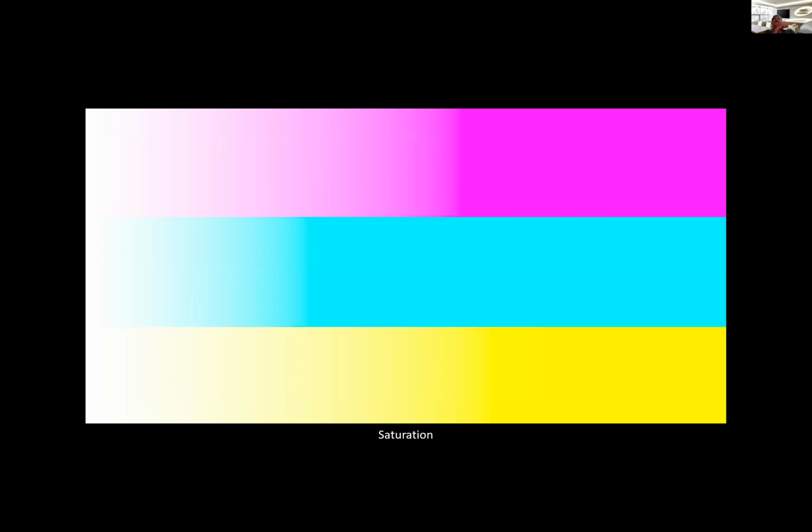The last part of the color complex is saturation. So what is saturation? Saturation is the purity of the color. A fully saturated color contains no white, no black, no gray. Remember the earlier shades where I was showing the right hand side? That is exactly it. Now I showed the red, green, and blue there. Here I'm showing cyan, magenta, and yellow, the three other colors. Those on the right hand side are purely, fully saturated.